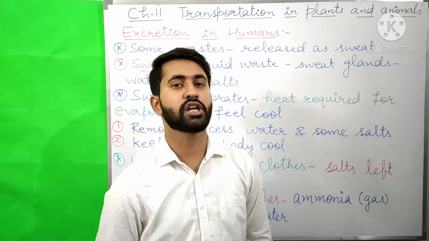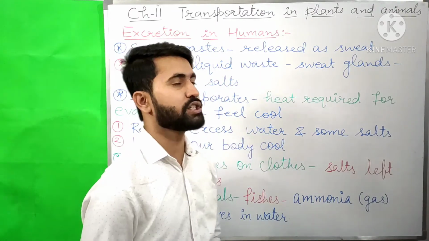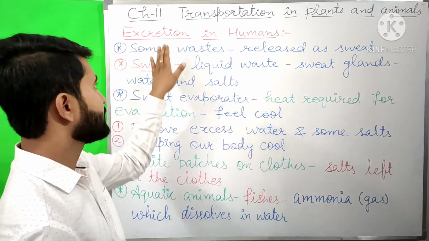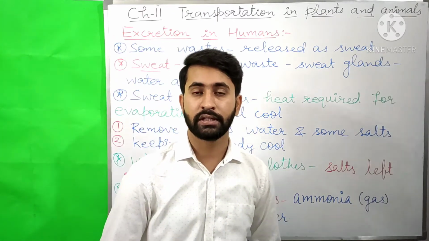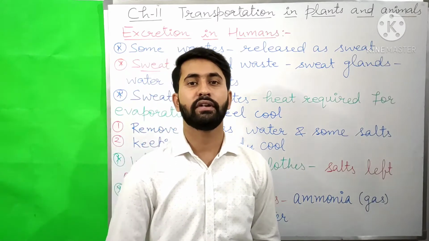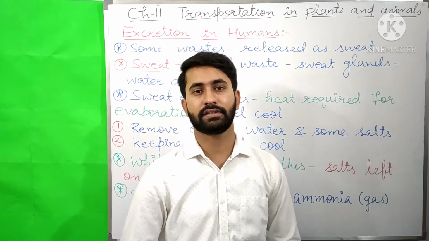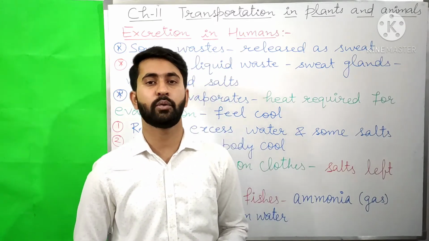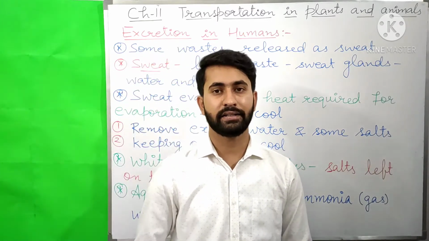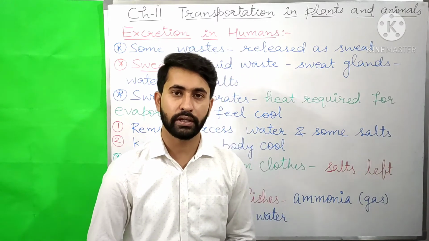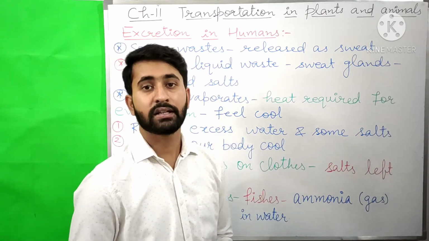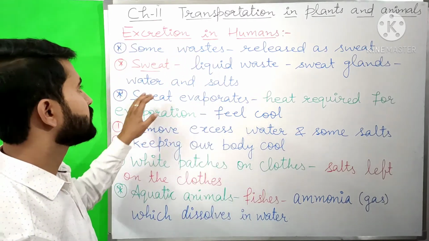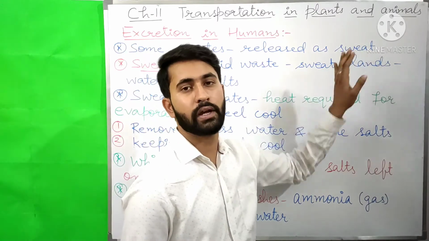We are reading chapter number 11, Transportation in Plants and Animals. We are reading about excretion in humans. In our last video, we read about the excretory system. The major waste that is produced in the human body is urea, and it is removed in the urine. Some of the wastes that are produced in our body are also released in the form of sweat.